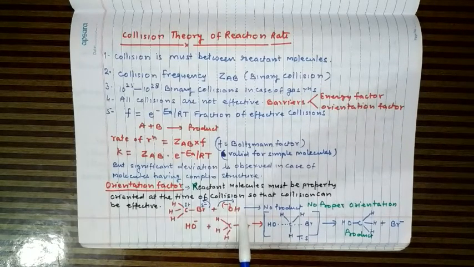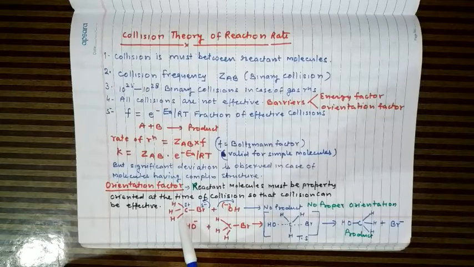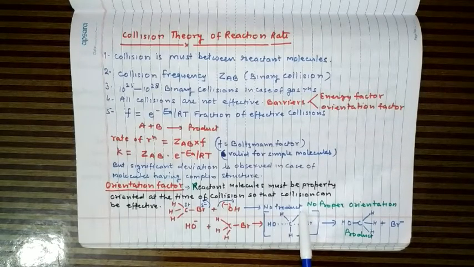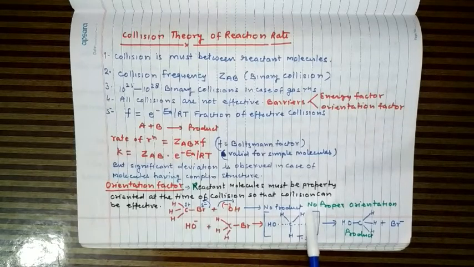hydroxyl NaOH to form methanol and NaBr. Now this NaOH is the source of the nucleophile, that is hydroxyl. Now if the bromomethane and hydroxyl are both oriented in this manner, then no product formation takes place, because the nucleophile as well as this substrate is not properly oriented at the time of collision. So here this bond is polar, so here we have Br minus, it will repel the nucleophile and no product formation takes place.